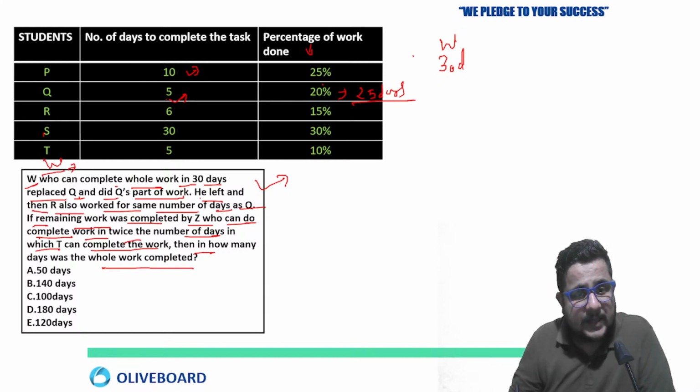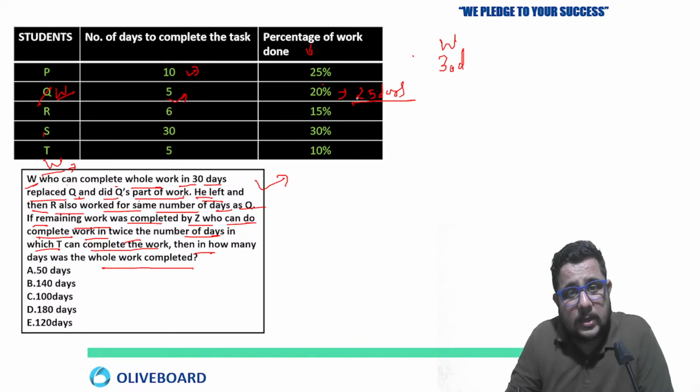So Q is replaced by W. This is the condition.